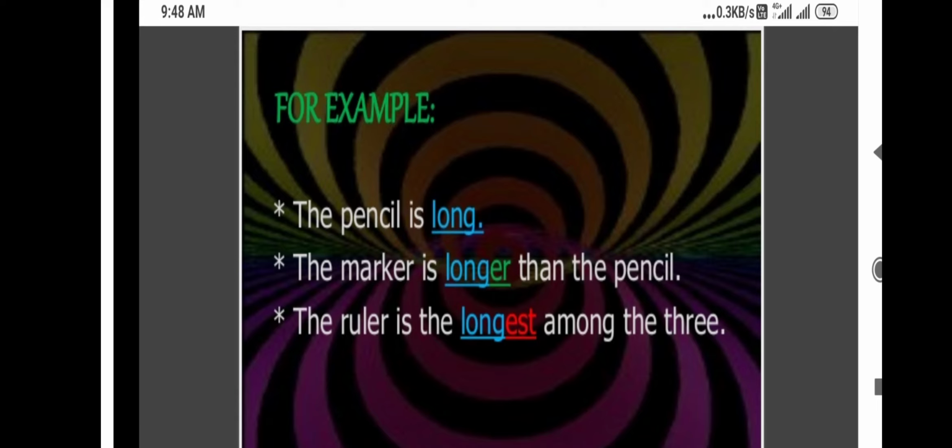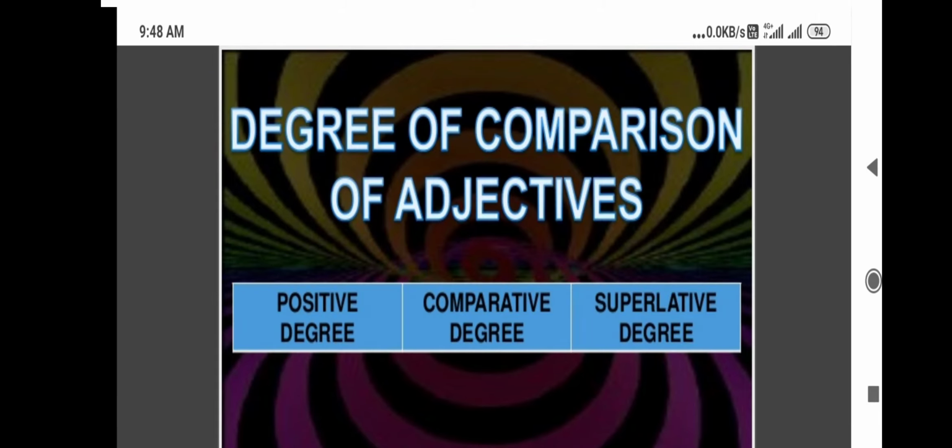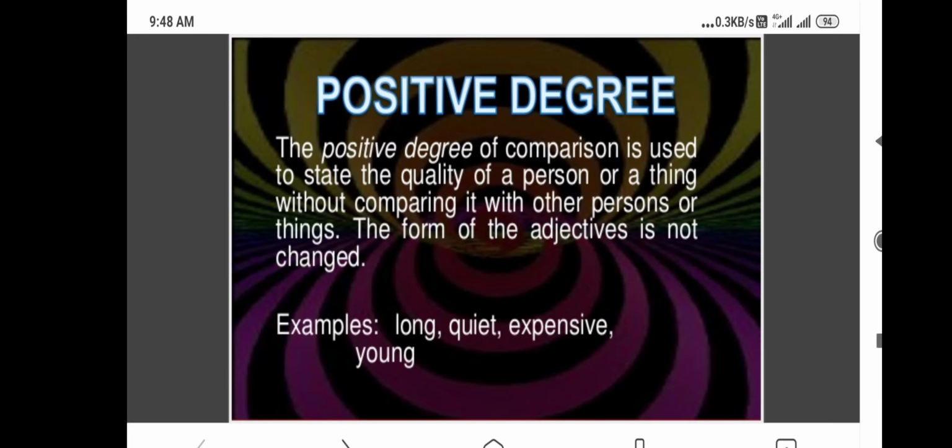In longest, there is no marker, there is no pencil. If you have a marker or a pencil, amongst all these, the ruler is the longest. So, learning long, longer, longest is called degrees of comparison of adjectives. There are 3 degrees of comparison of adjectives, that is positive degree, comparative degree, and superlative degree.